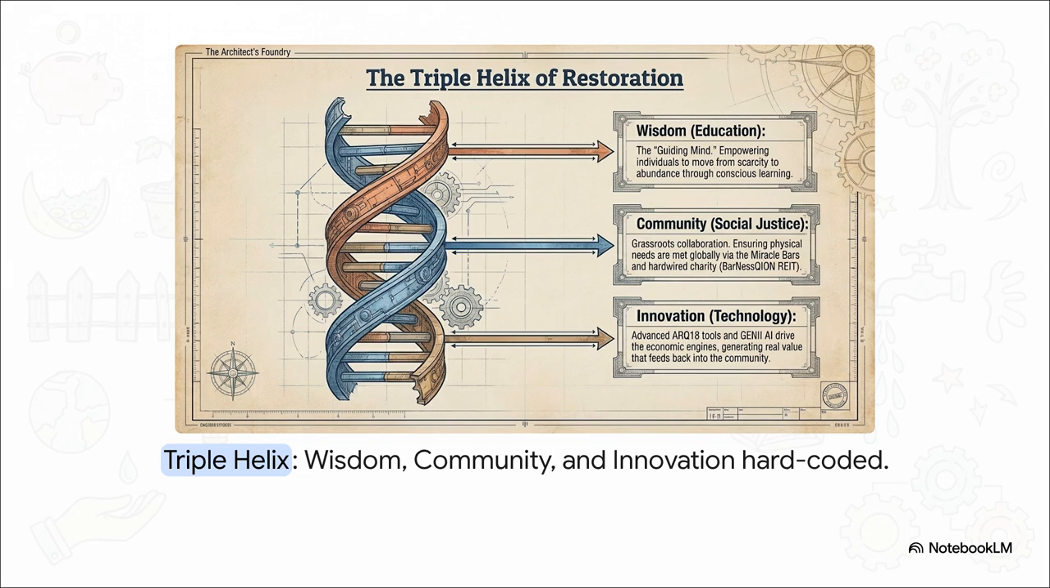You see, in that old scarcity model we just talked about, wisdom, community, and innovation are totally fragmented. They literally compete against one another for limited funding. But in this new architecture, they are woven together into a hard-coded system. The sources call this a BIOS for global prosperity. By directly linking community needs to technological innovation and guiding the whole thing with collective wisdom, every single part works in unison. It becomes a self-healing, self-improving global system.